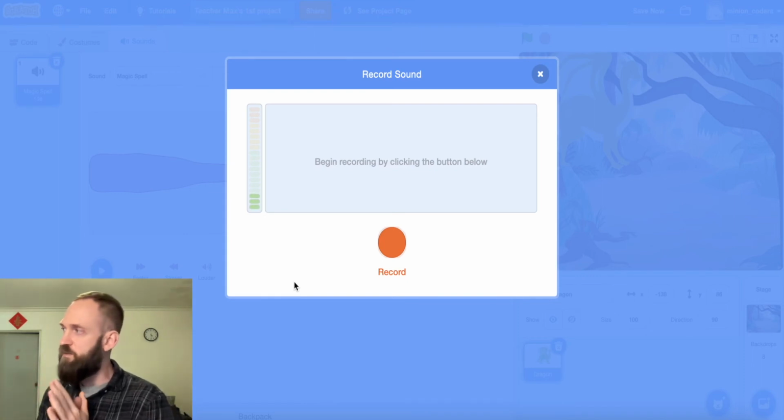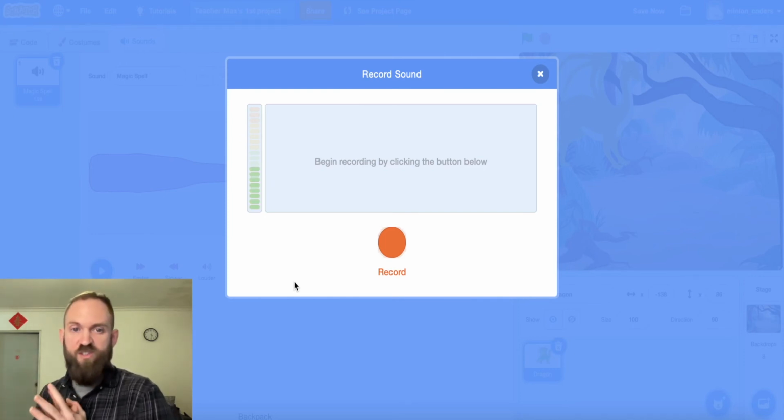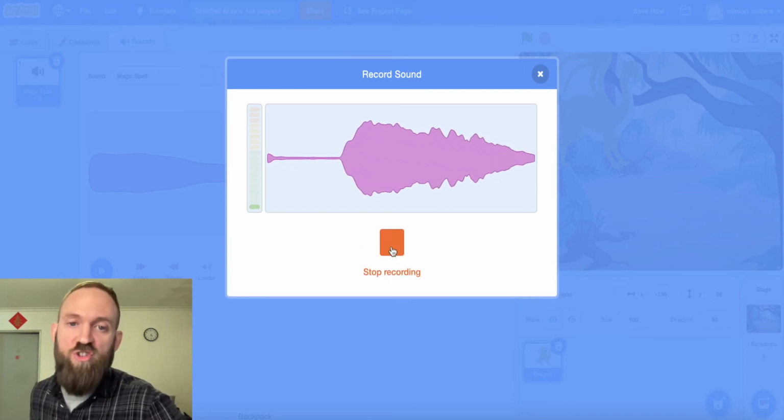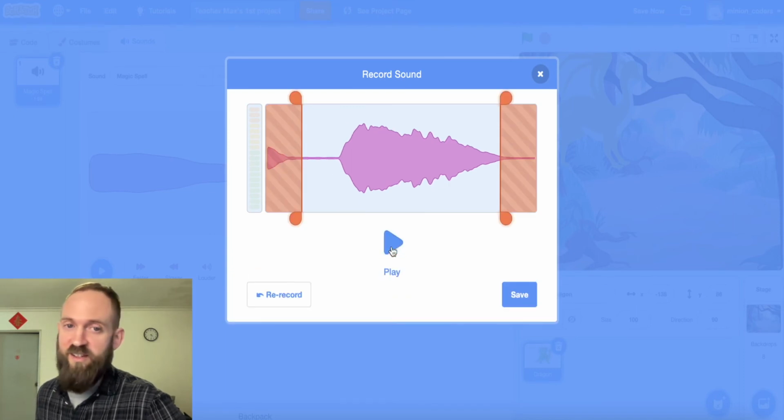What kind of sound would a dragon make when it moves? Maybe a scary roar sound. Okay, I'm going to try and record one. Okay, are you ready? 3, 2, 1. And then you hit stop. And that's my scary dragon noise.